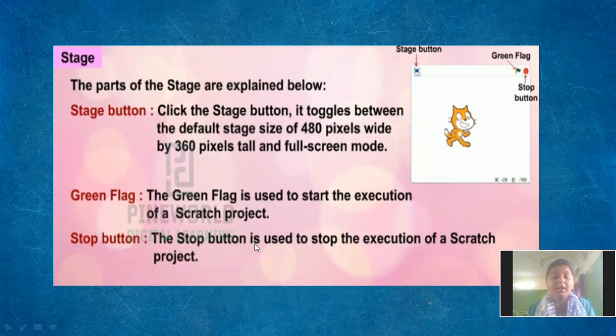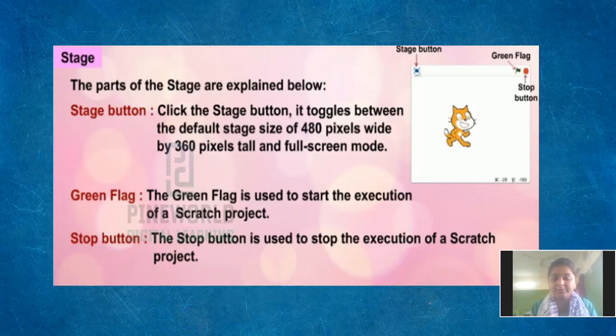हम लोग देखते हैं, हम लोग जब ट्रेन में ट्रैवल करते हैं, we see the green flag जब हम लोग जाते हैं, स्टॉप होती है हमारी ट्रेन, then we move on. Okay, there's a signal of green and the red flag. Yes, so green flag allows us to go. In the same way, the green flag is used to start our project, to run our project, and the stop button is used to stop our project. Understood? Green flag to run the project and stop button to stop the project.